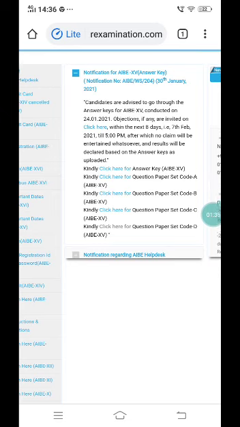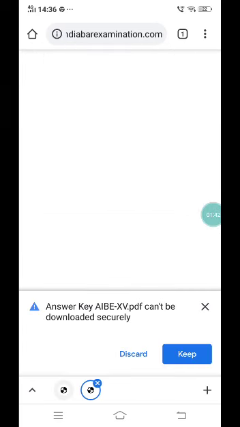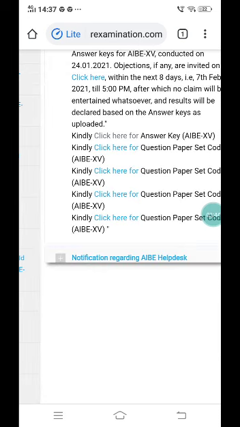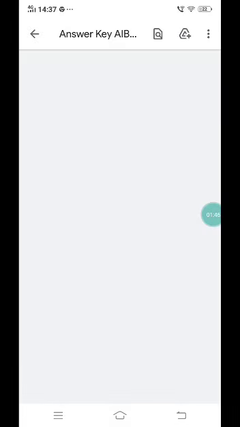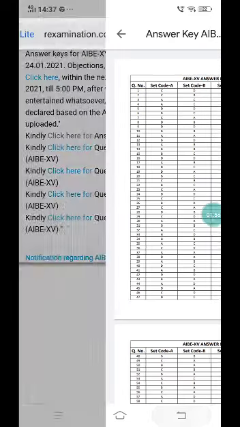And when we click here, kindly click here for the answer key. It is where we will be able to see all the answer keys of set A, B, C, D. And with time we can check which answer is correct and which answer is wrong.